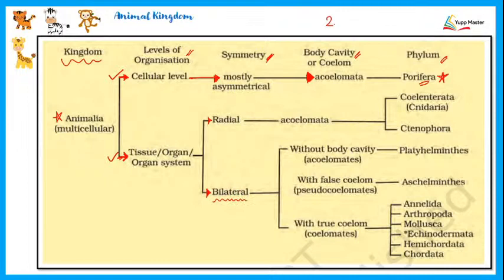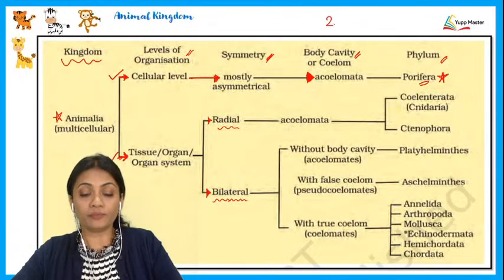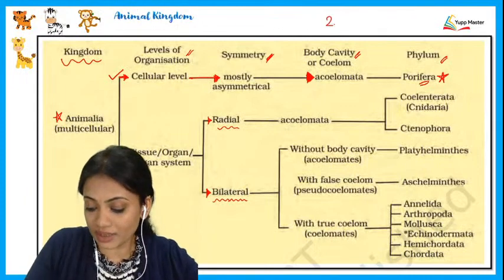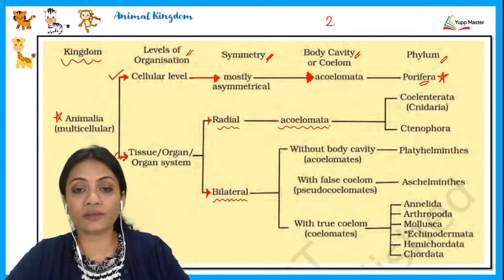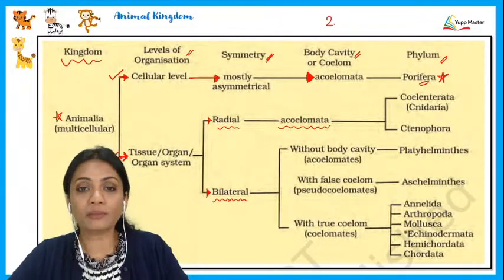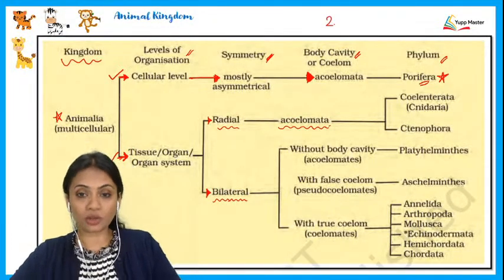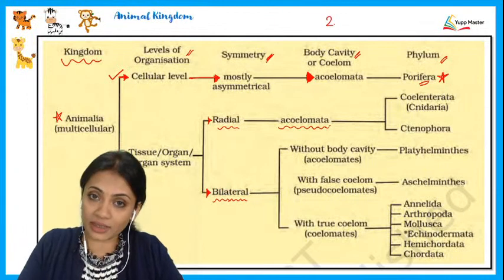These are considered more advanced because their cephalic region is prominently seen, which means their head region is prominent. So we see here that there is radial symmetry and there is bilateral symmetry. The animals which are radially symmetrical are all seen to be acoelomates, which means that even if they do have a mesoderm, the mesoderm is not going to be split at all. That's why we call these animals acoelomates.